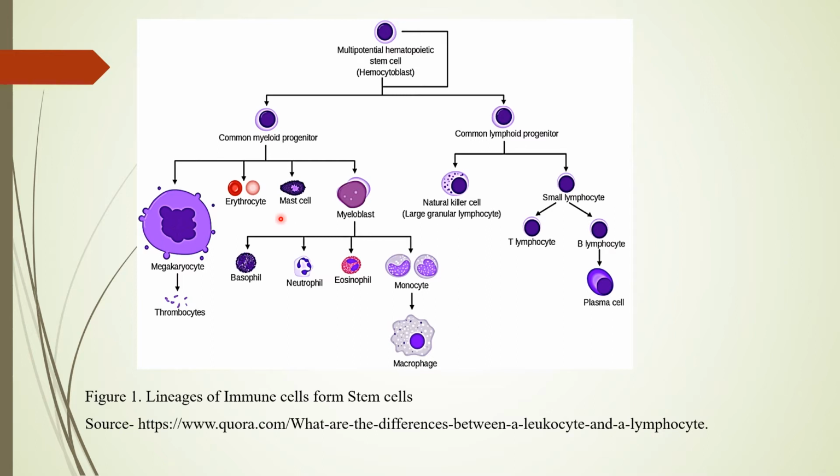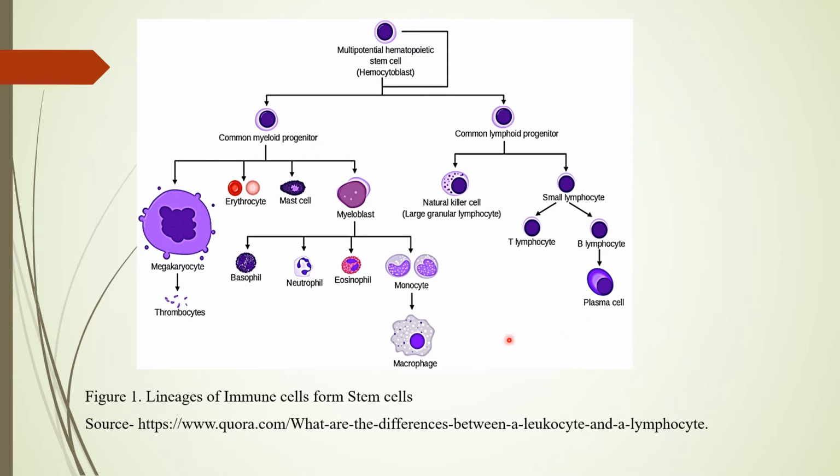Then we can get mast cells. Then we have this myeloblast cell. This myeloblast cell can give rise to our granular leukocytes, that is the eosinophils, basophils, and the neutrophils. And it can also give rise to monocytes, and some monocytes settle in tissues as macrophages.